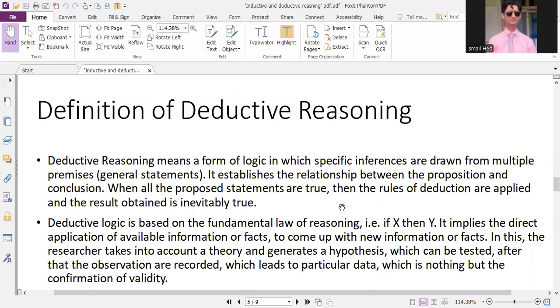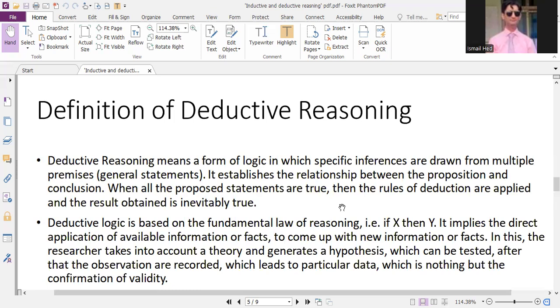Deductive reasoning, on the other hand, is a form of logic where specific inferences are drawn from multiple premises or general statements. So, in a way, general statements are given, and on the basis of those general statements, we move from general to specific, whereas in inductive reasoning we move from specific to general.